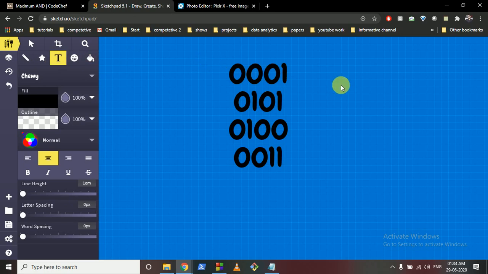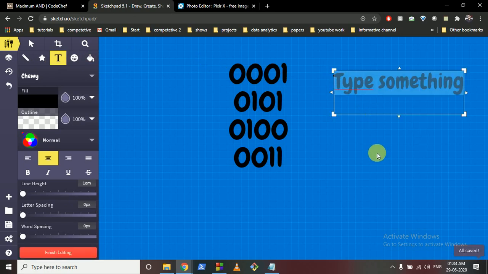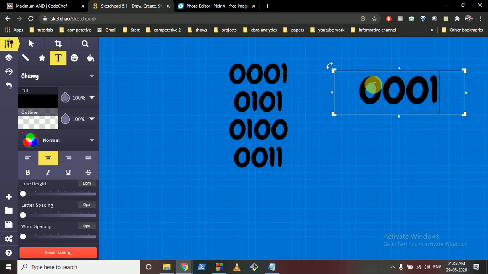Now, if I take this first number, it is 0, 0, 0, 1, so it's just 1. If I take a number such as 1, 0, 0, then the AND operation will be equal to 0. Why? Because the AND value will only be 1 if both the bits at the same position are set. So only if both of the last bits are set are we getting a value.